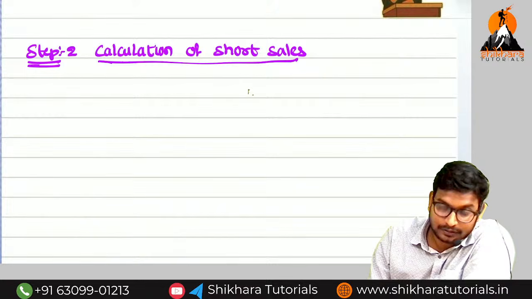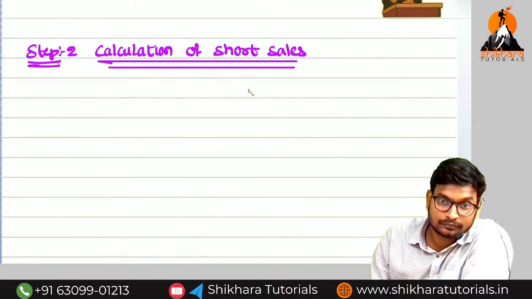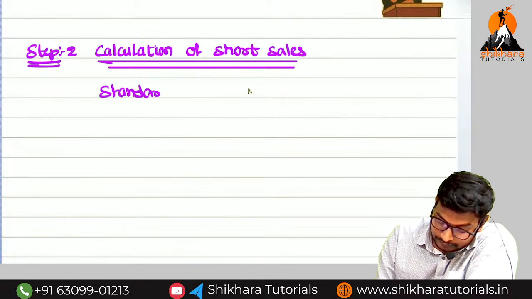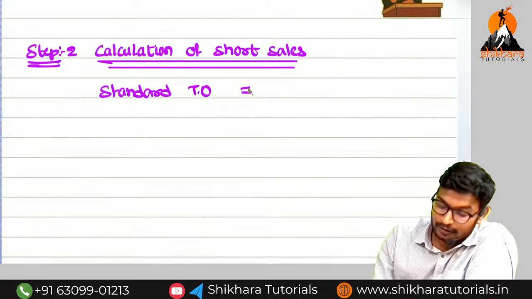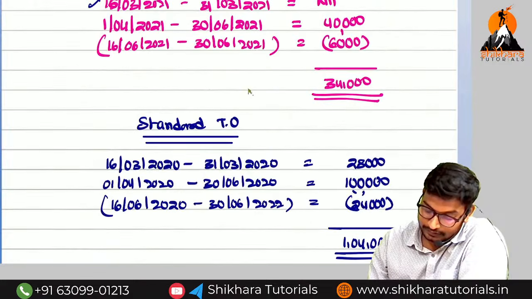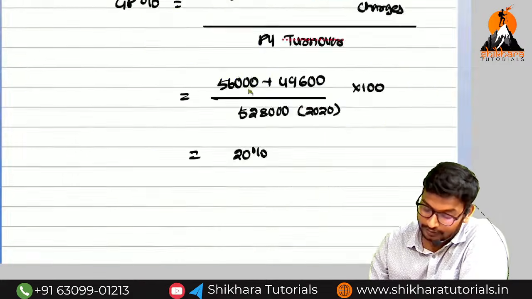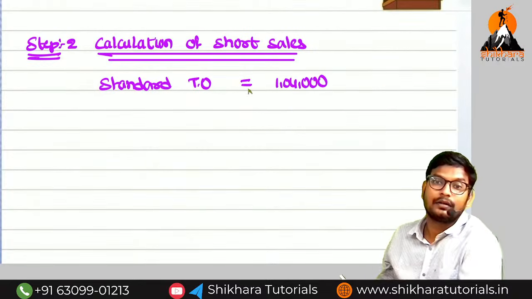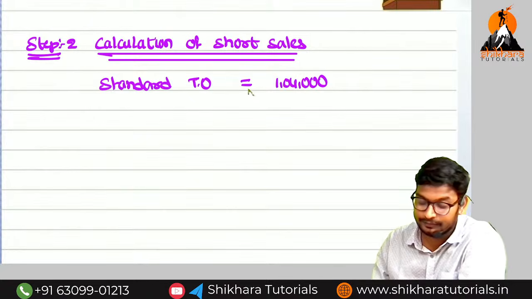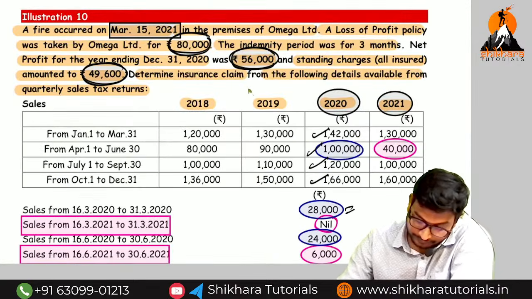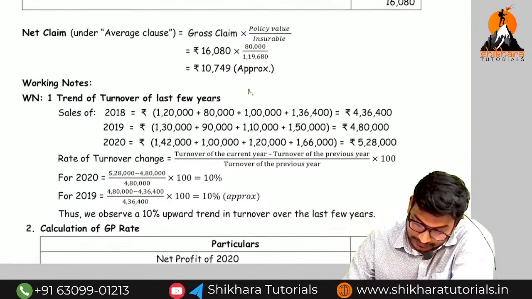So what is the calculation of total short sales? What is the first one? Standard turnover. How much is the standard turnover? We have to find out. So standard turnover is equal to 1,04,000. Is there any increase in turnover they have given or not? They have not given the increase in turnover.